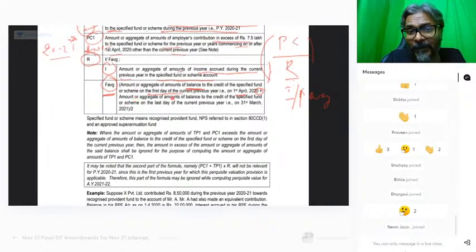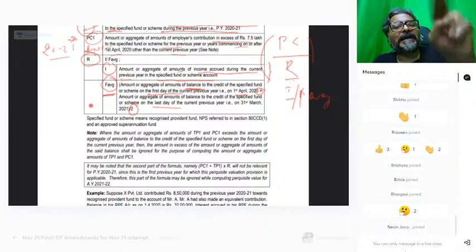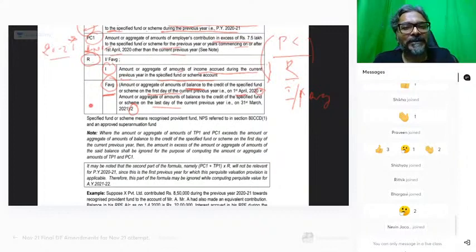Plus amount or aggregate of the amount of the balance of the credit of the specified fund as on the last day. So first date plus last date divided by what, students? Divided by 2. So you have to take the average. So therefore here the denominator is the average of the amount which is standing as on the first day of the fund and the balance which is there as on the last day of the fund.